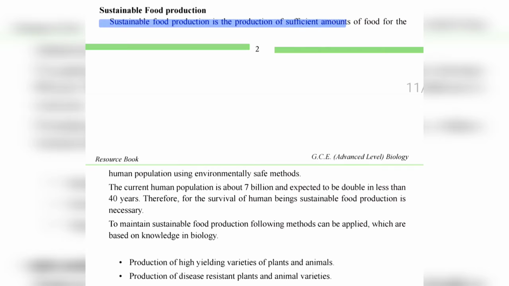The current human population is about 7 billion and is expected to double in less than 40 years. Therefore, for the survival of human beings, sustainable food production is necessary.